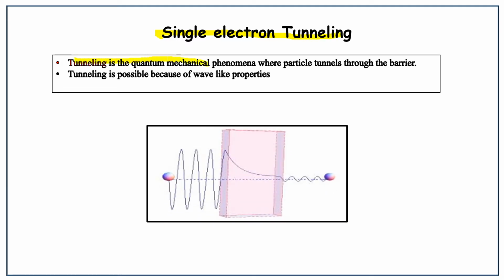Tunneling is a quantum mechanical phenomenon in which a particle tunnels through the barrier. Here the particle tunnels from one side to the other side. Tunneling means penetration of a particle from one side to the other side. This tunneling is possible because of the wave-like properties. In single electron tunneling, a single electron will tunnel or penetrate from one side to the other side, crossing this barrier. It is called single electron tunneling.